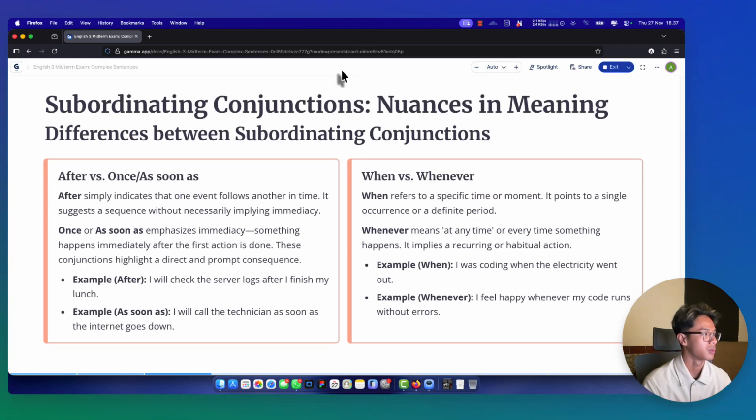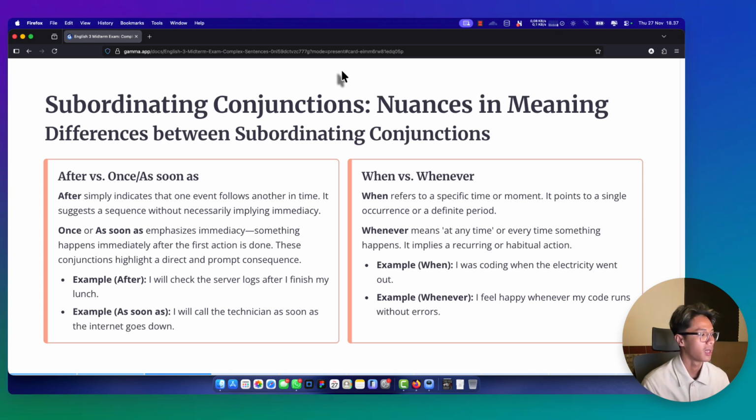Next part, subordinating conjunctions. I will explain the difference between subordinating conjunctions: after versus once or as soon as. After simply indicates that one event follows another in time. It suggests a sequence without necessarily implying immediacy. And as soon as implies immediacy. Something happens immediately after the first action is done.